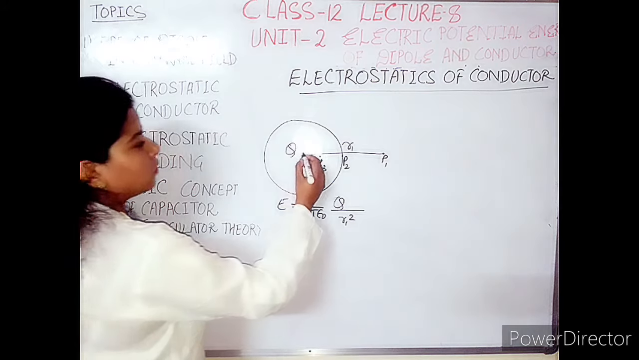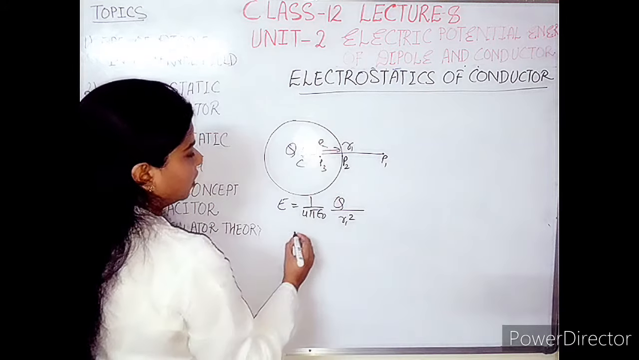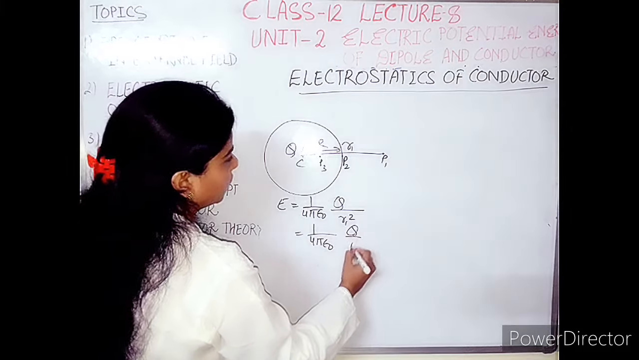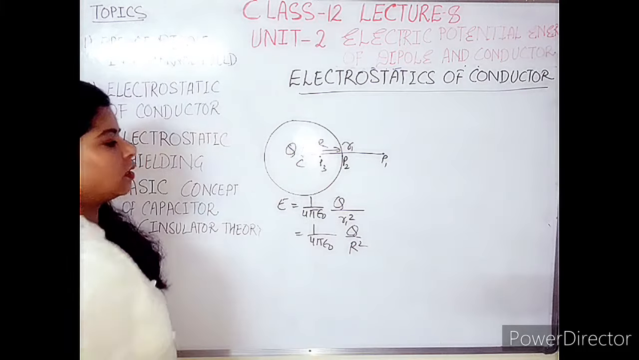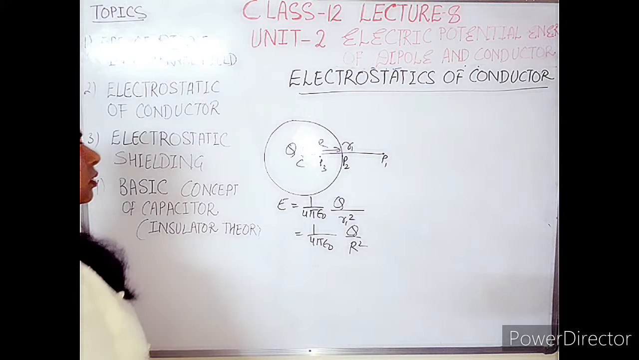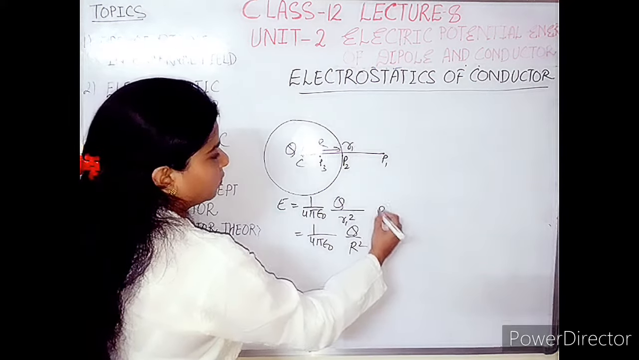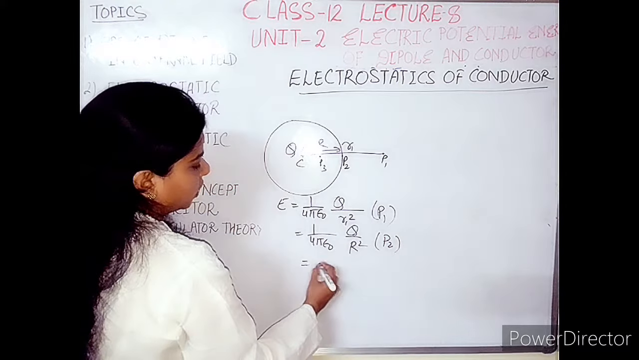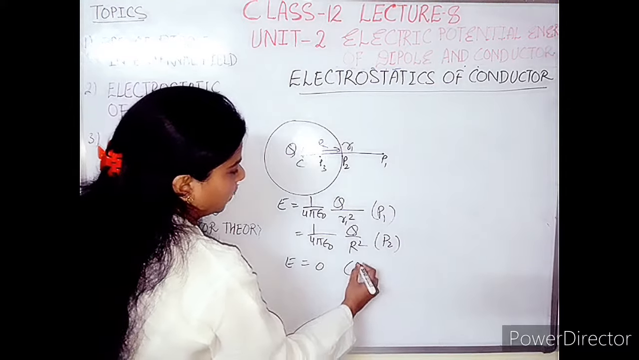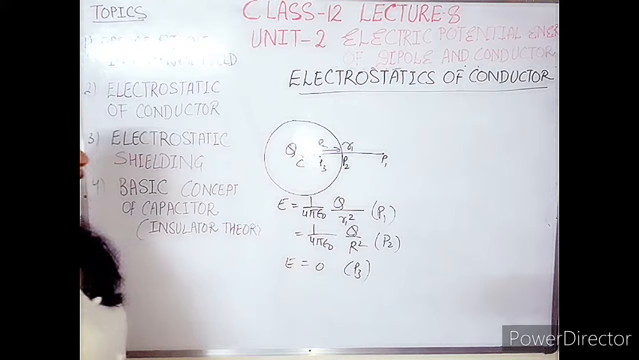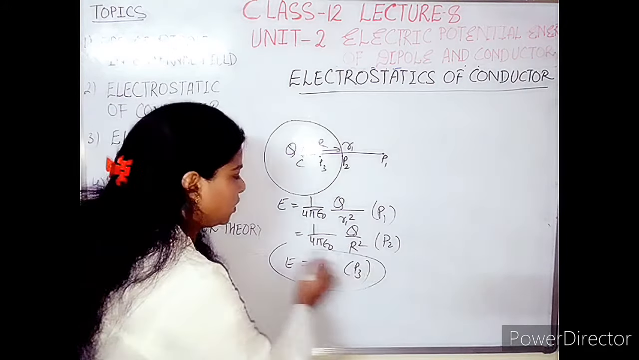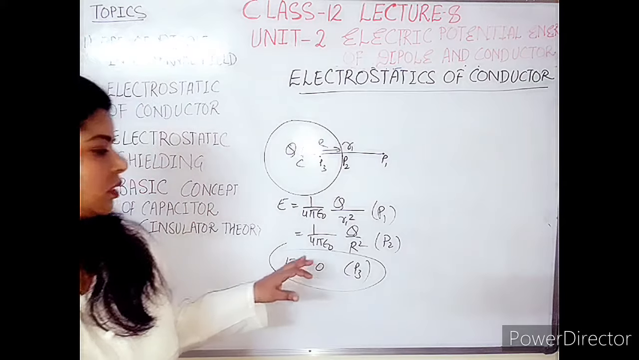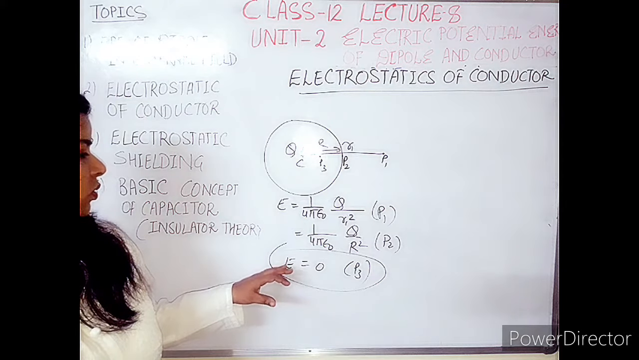In the second case, if the radius of the sphere is R, then you get the result 1 over 4 pi epsilon naught Q divided by R square. Here R is the radius of the spherical conductor, and this is the electric field at point P2. Now in the third case, the electric field result has come as 0. So this result we need to take here for the case of conductor. I hope now this is clear to you.